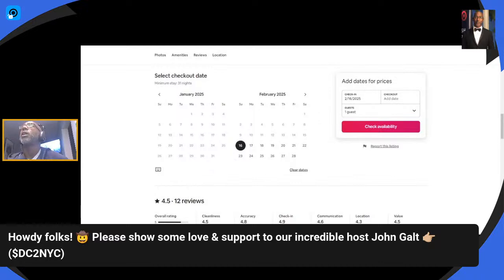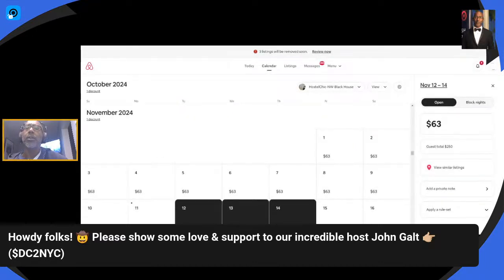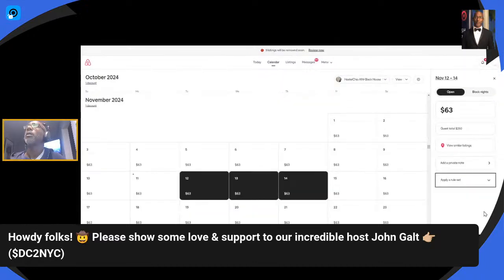So apply a rule set, and you'll see some of my rule sets here. Let me make sure I'm sharing the right tab. You'll see some of my rule sets here on this listing. Minimize the screen a little bit. So we have rule sets that you have here. Airbnb allows this functionality where we can set minimum days. So 7-day, 15-day, 30-day, 10-day, 31-day, 5 nights, 1 night maximum, 2 nights, 3 nights.